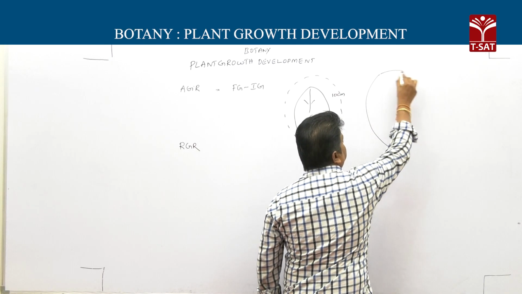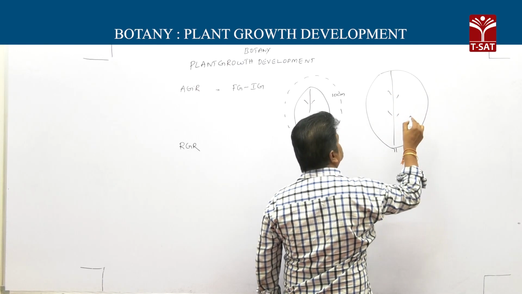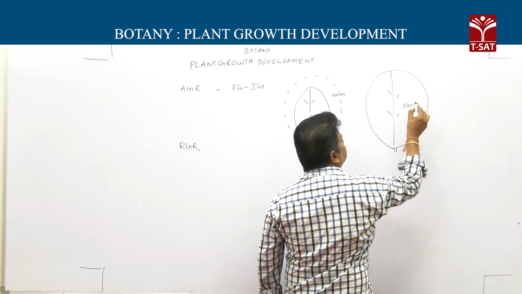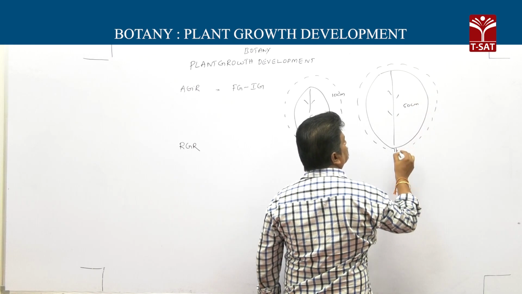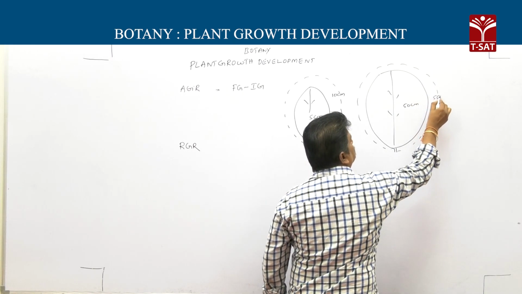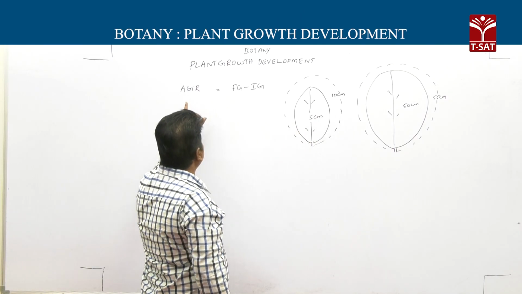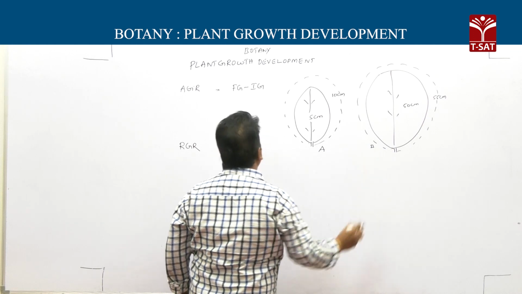Here is another leaf, B. Initial growth 50 centimeters, final growth 55 centimeters.